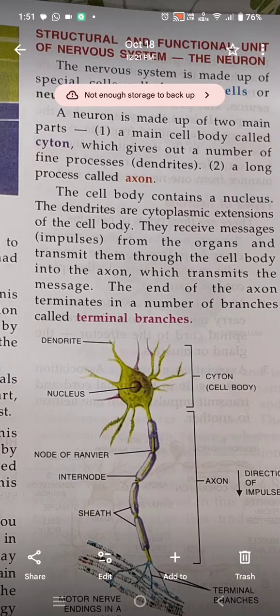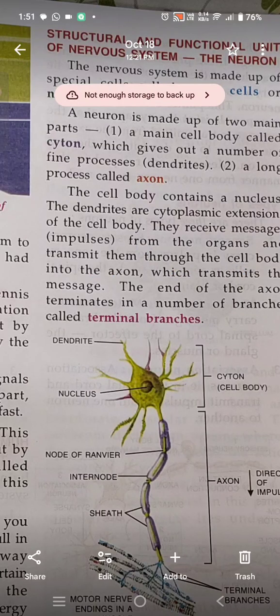They receive the messages from the organs and transmit them through the cell body into the axon. They receive the messages and they're transmitting them through this axon, like that.